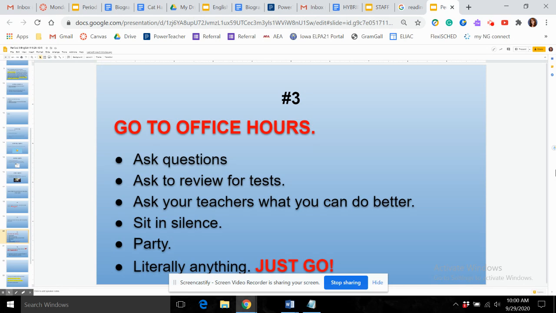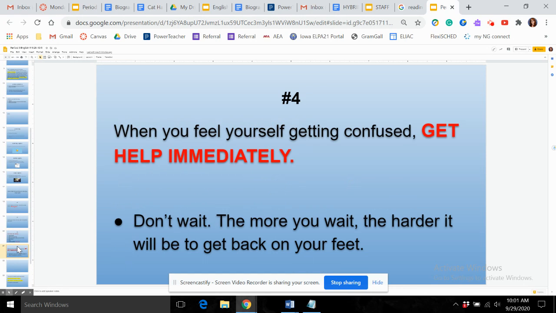You can go to office hours and ask teachers what you can do to improve your grade. You can go to office hours to just sit there. You can go to office hours to party. You can do anything at office hours, but please go. Ask questions. Figure out how you can get a better grade. Please go to office hours.